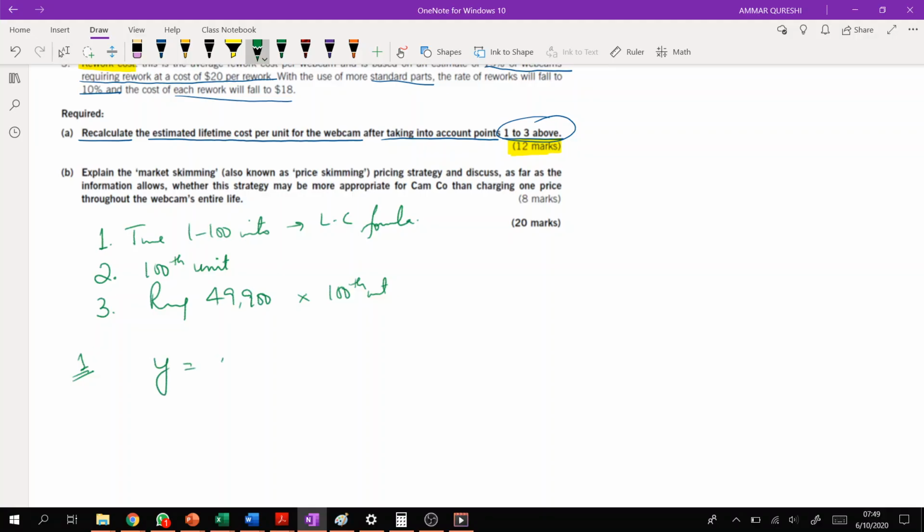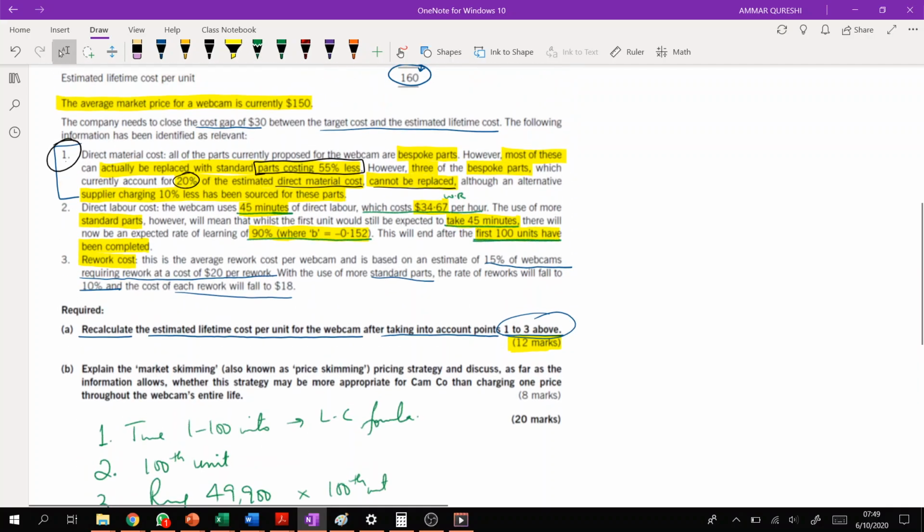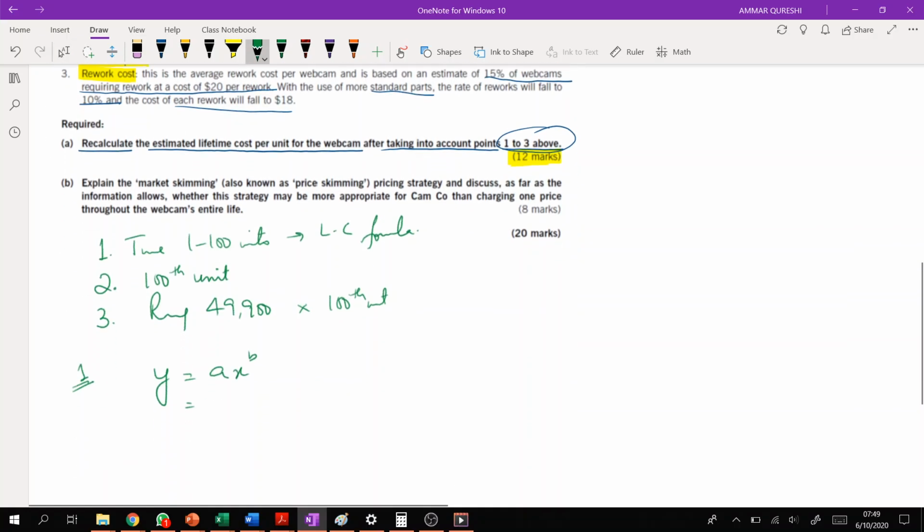Now the formula is y equals ax raised to the power b, and a is the time required for the first unit, which is around 45 minutes. You can consider 45 minutes, you can convert it into number of hours as well. You can calculate labor cost as well. It's completely up to you. I'm considering 45 minutes, because 45 minutes is easier to calculate as compared with the number of hours.